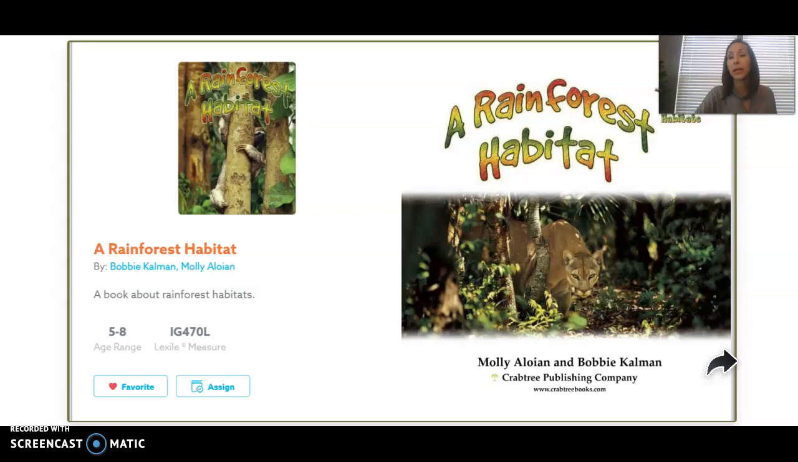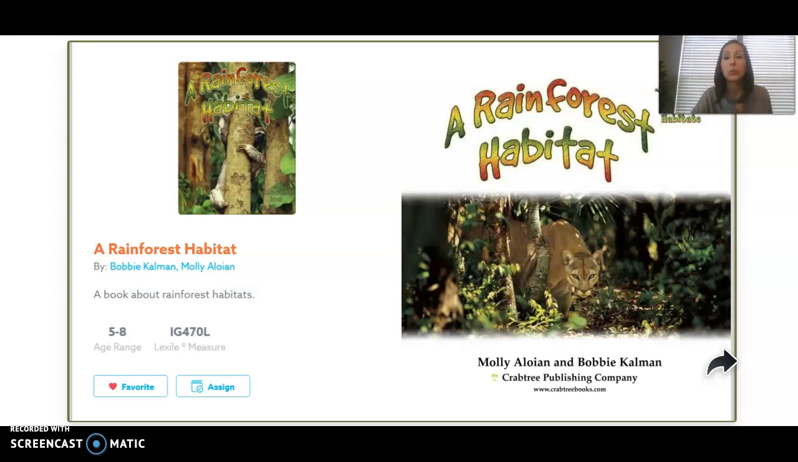So, the other day we read a nonfiction text about the desert habitat. And so today we're going to read another nonfiction text about the rainforest habitat. And if you remember, the desert is a very, very dry place. It can be very hot. It can also be very cold, but it's very dry.